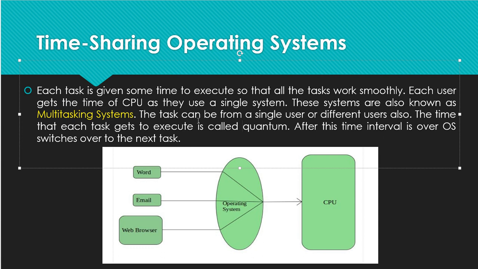The time that each task gets to execute is called a quantum. I have already told you in my words that we call it the time quantum. It means whatever time we have set to execute the particular process is known as a quantum. After this time interval, it is over.